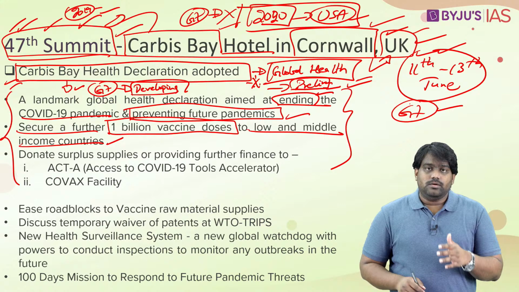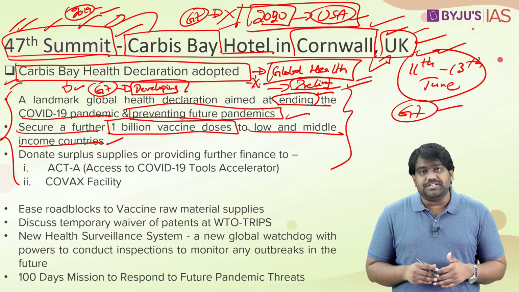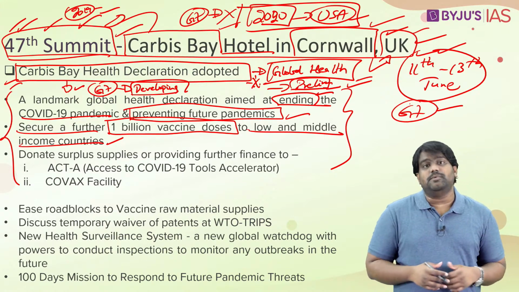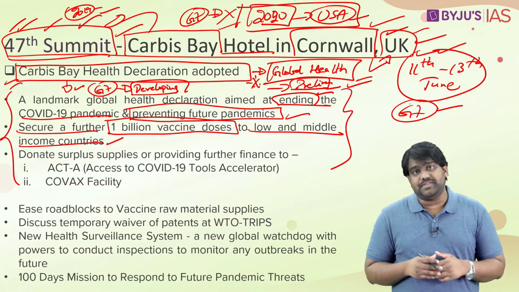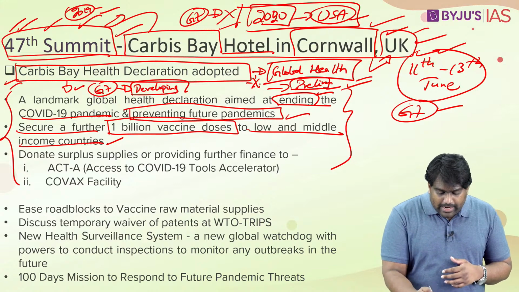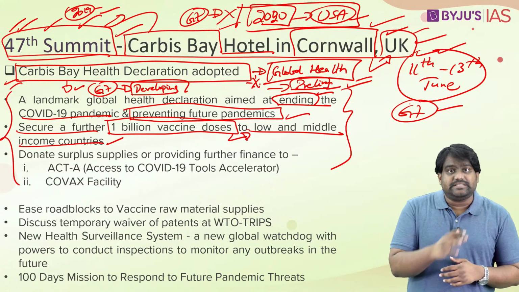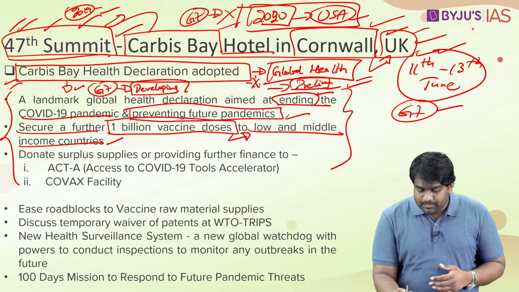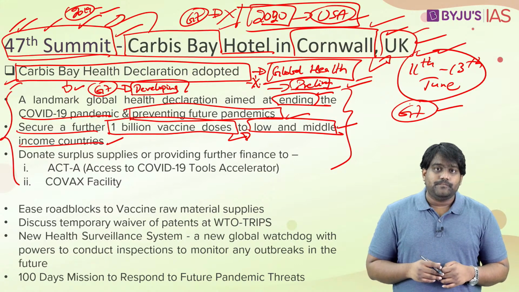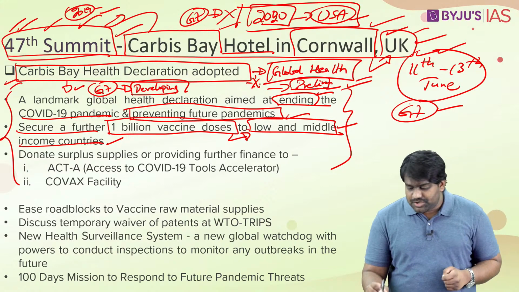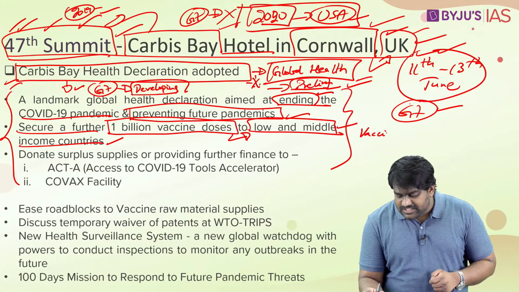In the Western world, the vaccination rate has really increased. They're already seeing a reduction in the number of cases, plus they have an excess stockpile of vaccines with them. So they're looking to provide these excess doses that they already have and supply them to low and middle income countries to help them contain the pandemic. Because this pandemic and the vaccination drive around the world has exposed vaccine inequity.